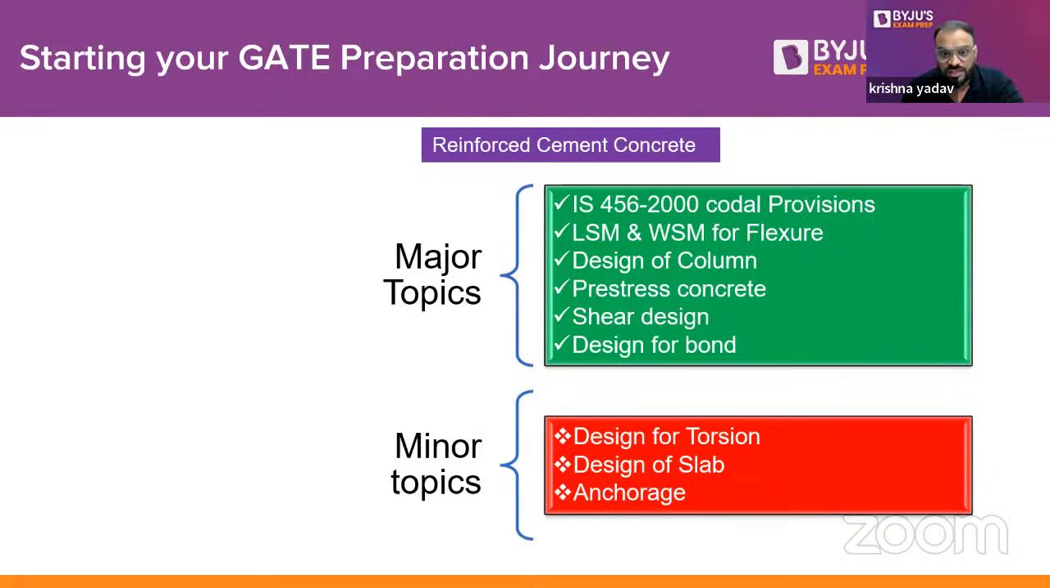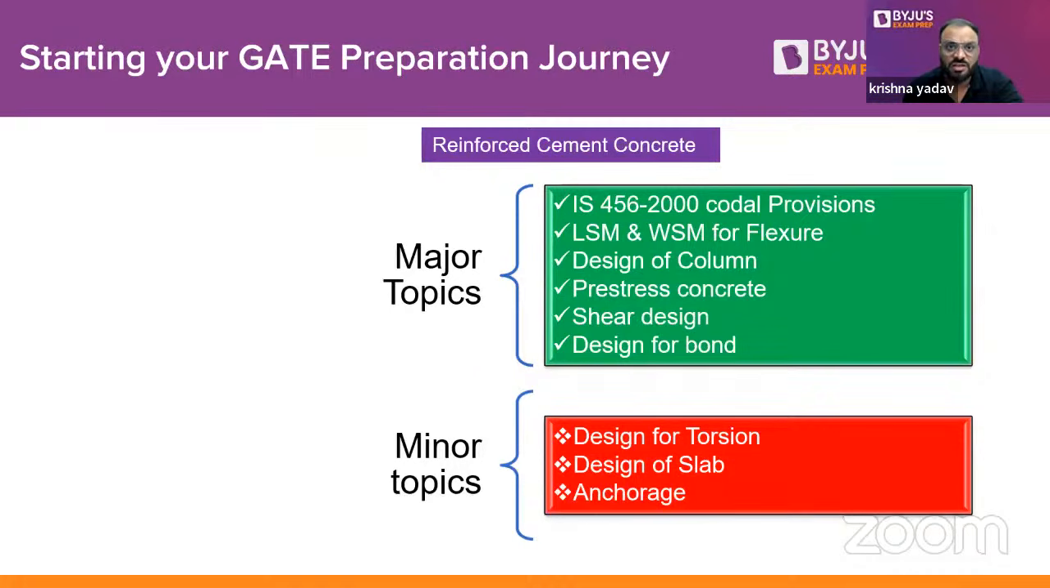Okay. The next one is LSM and WSM for the flexure part, like singly reinforced beam analysis, as well as moment of resistance, like lever arm and etc. So you need to understand how to calculate all these things. Then the design of column is also an important portion. For pre-stressed concrete, generally you may find a 2-mark problem directly, right? Shear design is also important.